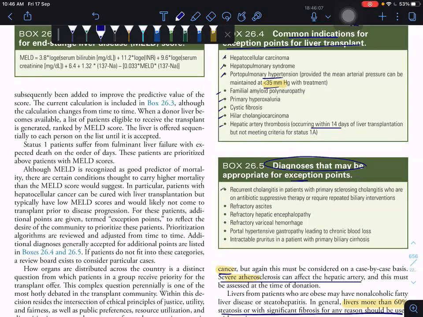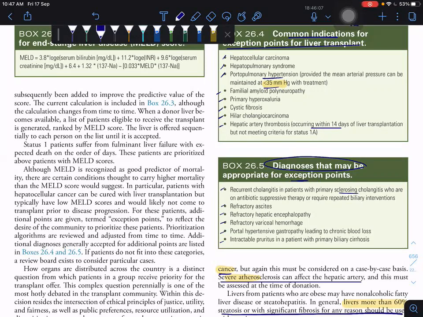Recurrent cholangitis in patients with severe PSC who are on antibiotic suppressive therapy and require repetitive biliary intervention, refractory ascites, refractory hepatic hydrothorax, refractory variceal hemorrhage, portal hypertensive gastropathy leading to chronic blood loss, and intractable pruritus in a patient with primary biliary cirrhosis. These also they consider as exception points from the MELD. That means if these cases are there, you have to do liver transplantation even with a low MELD score itself. So that is the key here.